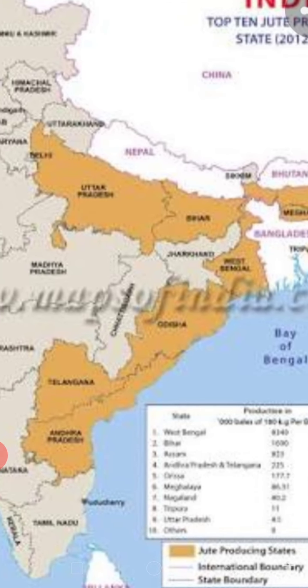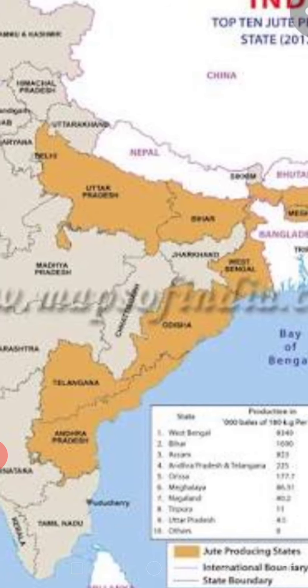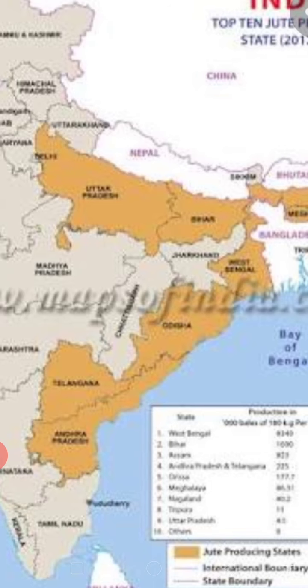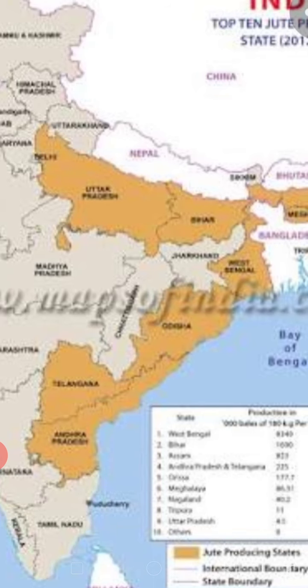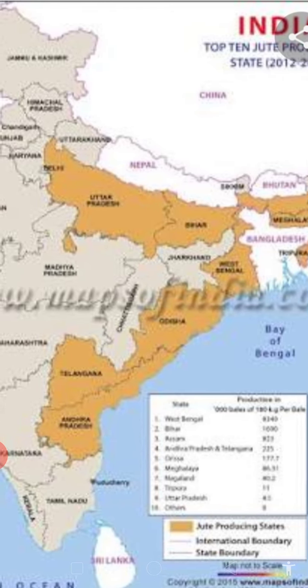Students, when we discussed the chapter, we learnt that jute is a crop which requires more water for processing and for growth, as well as it requires alluvial soil. So it grows well in deltaic soil as well as the river valley areas or the river plain areas. So jute is well grown in Uttar Pradesh, Bihar, West Bengal. Hooghly river is there, and West Bengal is the main jute producing state in the country.